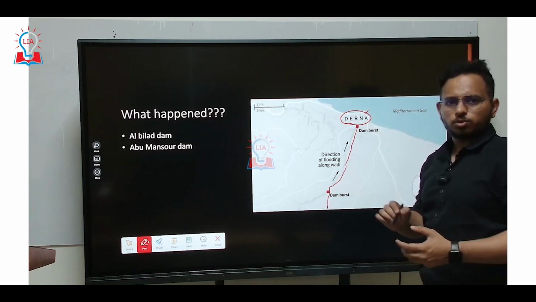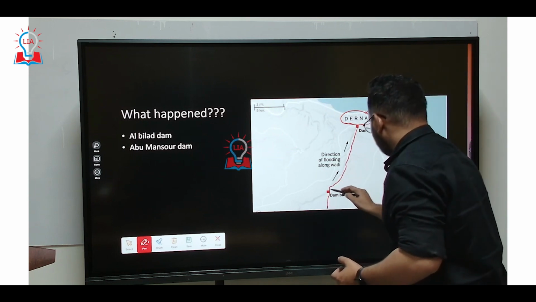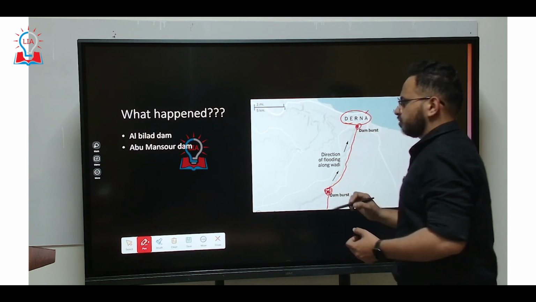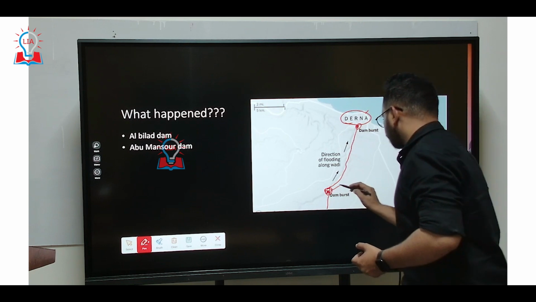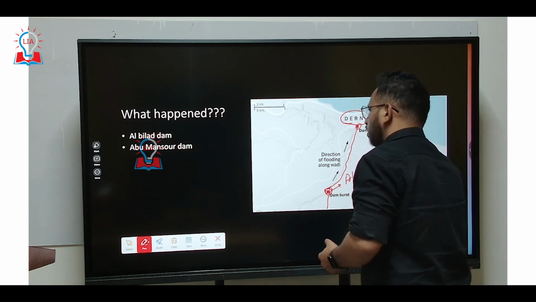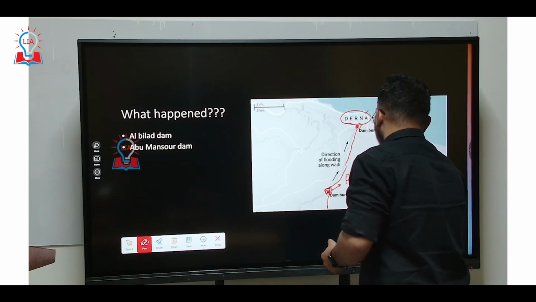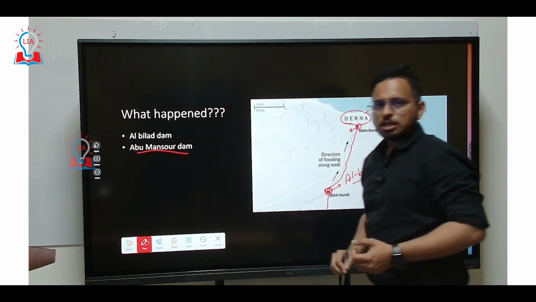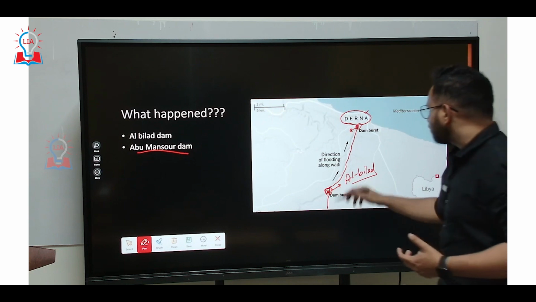This is a huge river that flows. You have one dam here and one dam here. This dam is called the Al Bilad Dam, and the other is the Abu Mansur Dam. So two important dams were constructed along this Derna river.